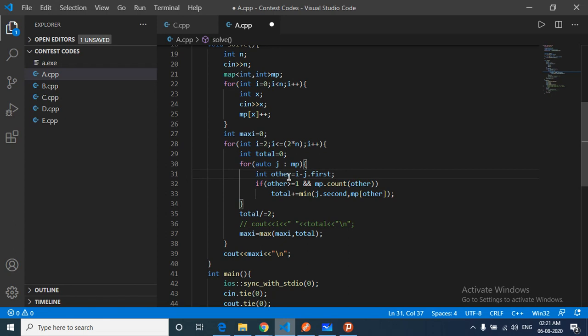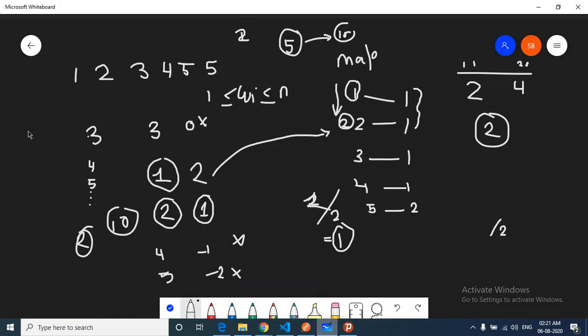Both of these conditions should be satisfied, because if the other value is not present... let's assume that the total weight is equal to 5. Then for 1 we check whether 4 is present. Or let's assume that the total weight is equal to 8. Then for 1 we will check whether 7 is present, but 7 is not present in this map, so this is not correct because there is no other pair. So we have to check that both of the values are present. So that's the whole thing.